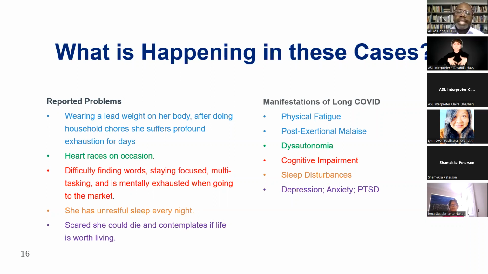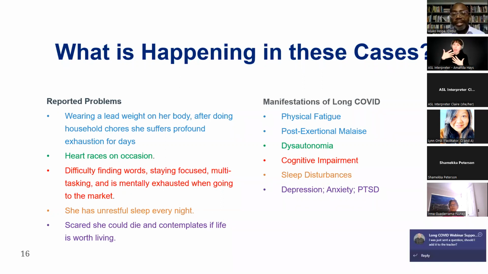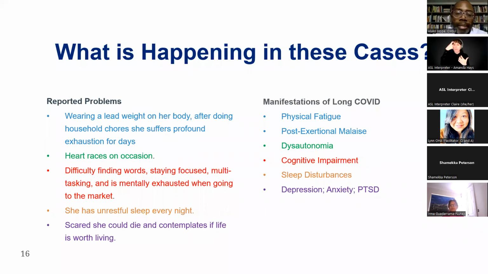And when the body has difficulty with balancing the sympathetic system, which is really involved in that fight, flight, fear response that we all have to be able to do when we are engaged with things that can cause us a lot of stress, and the relaxation component called the parasympathetic system, that balance can be really impaired and you can get dysautonomia, where the brain is not responding in the way that it typically responds to those kinds of changes that you need to do, like body position or heart rate or blood pressure.